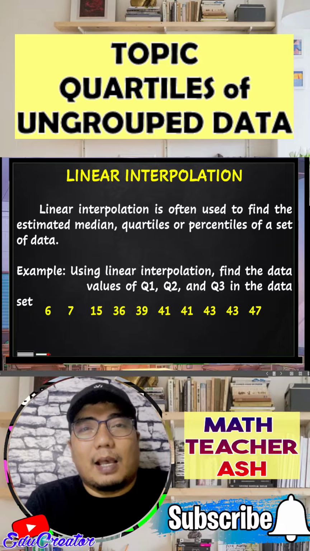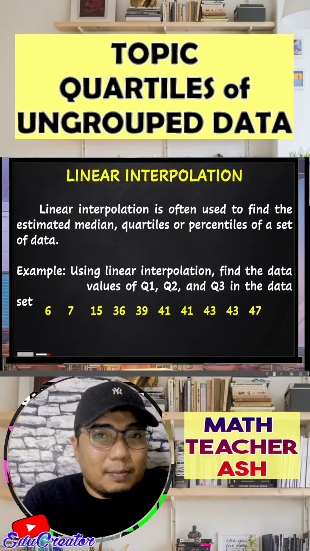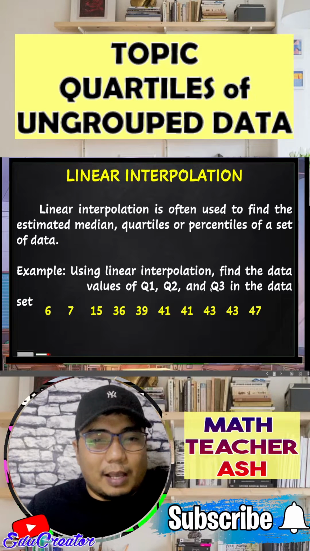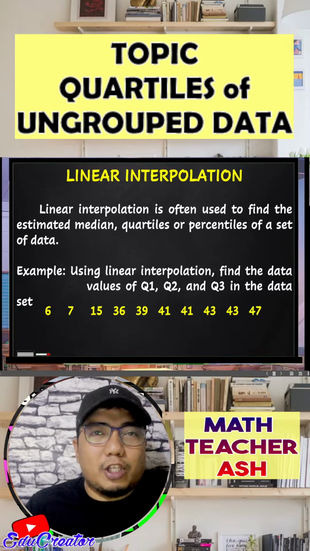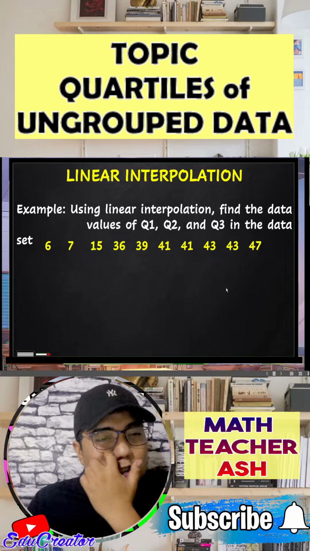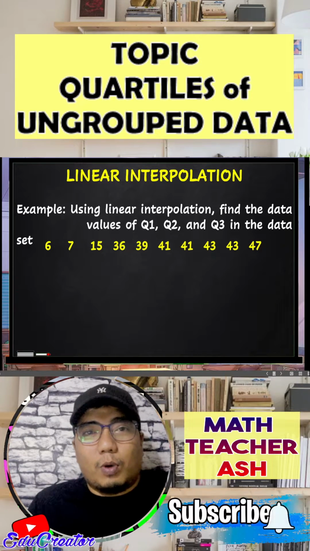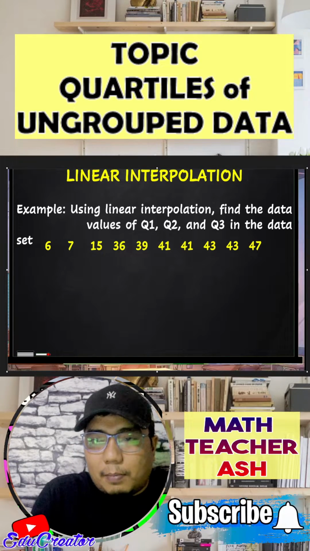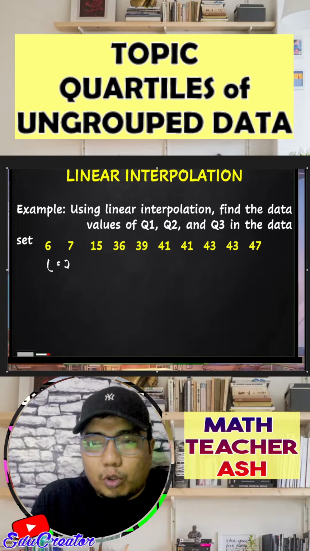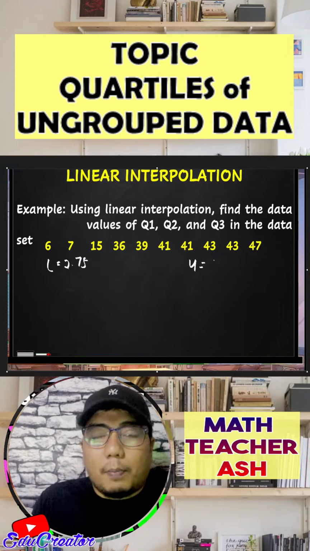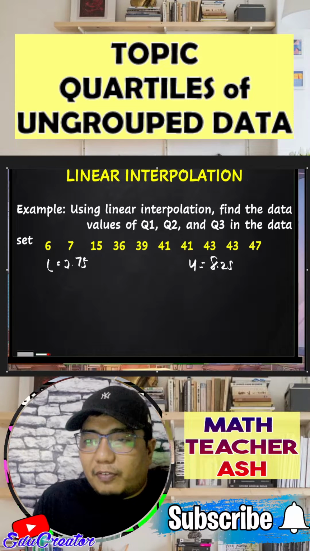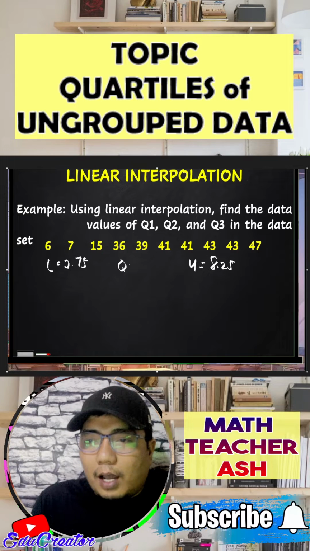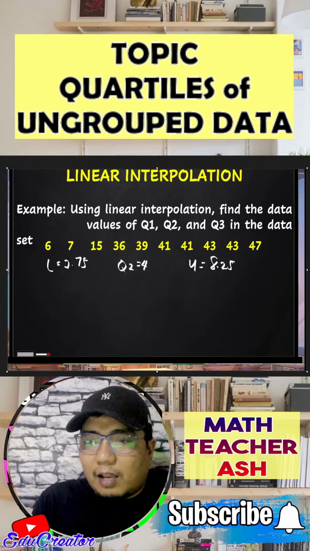Okay, so we have here the example in which it generates a decimal point for our lower quartile and upper quartile. Okay, so let's consider an example. So how do we apply linear interpolation in this one? First things first, we need to consider what we have solved in the Mendenhall and Sincich method. So of course, if you still remember earlier, our lower quartile is 2.75, right? While our upper quartile is 8.25. Okay, so that is our exact value earlier in the Mendenhall and Sincich method, while our quartile 2 has the exact value of 40.